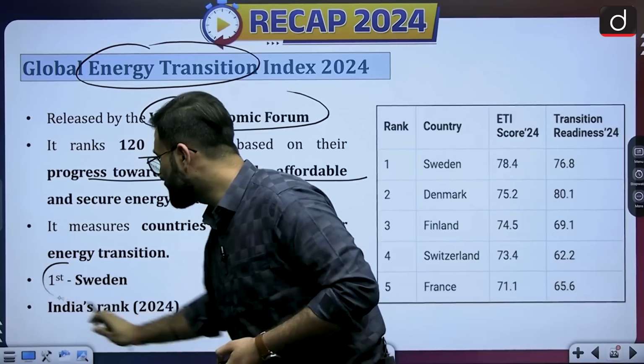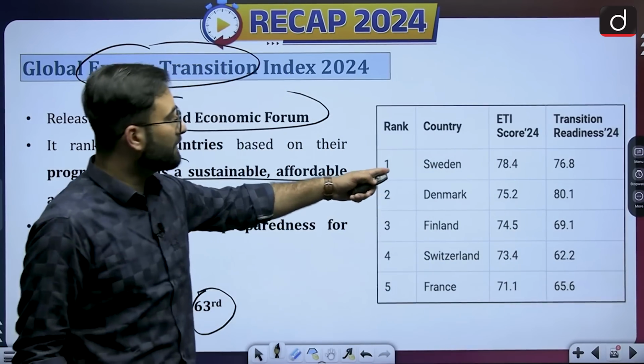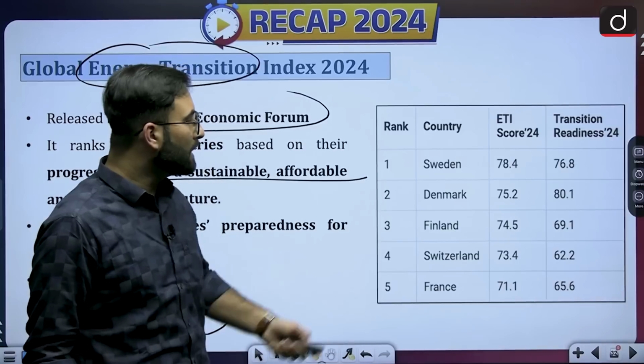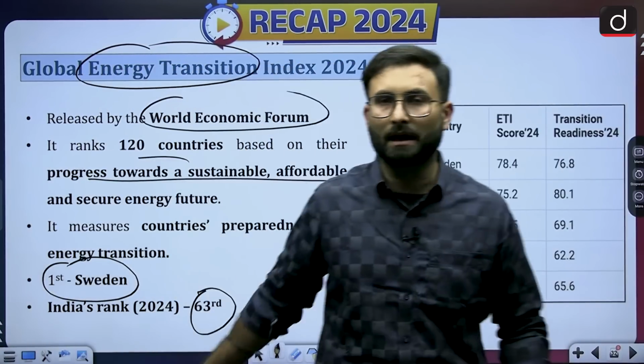The first rank is Sweden, India's rank is 63rd. Here you can see Sweden has the first rank, second is Denmark, Finland is third, Switzerland is fourth, and France is fifth. Mostly these are European countries.